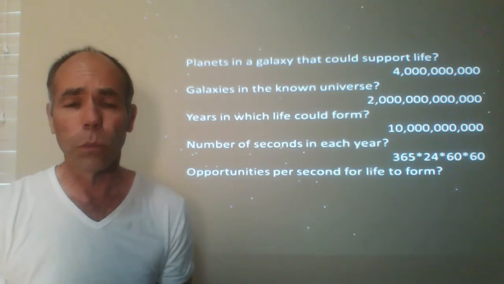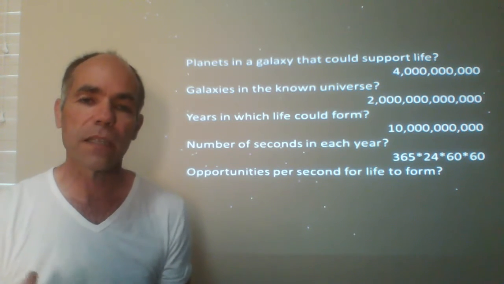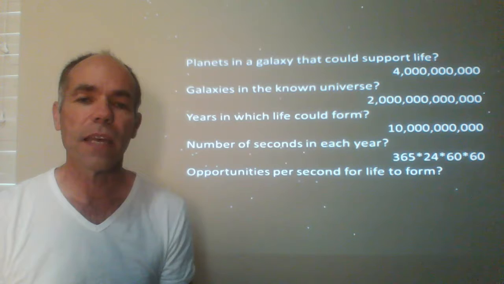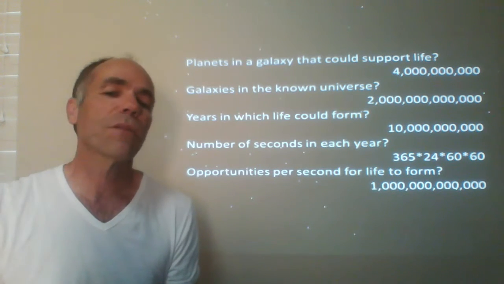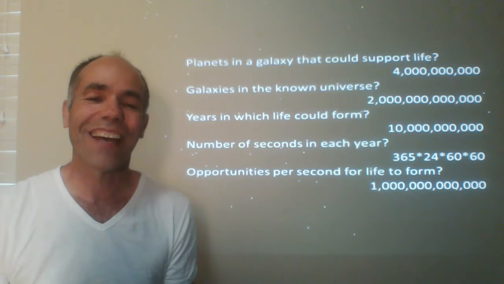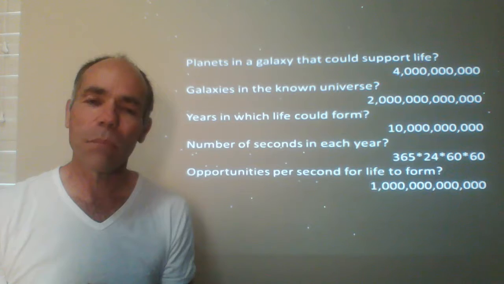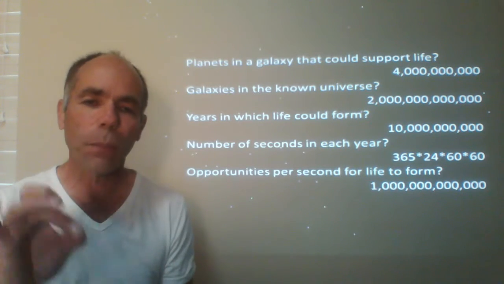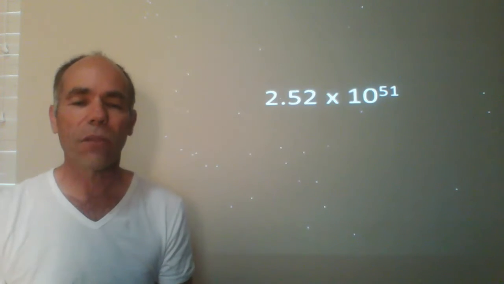And life would probably not form in the vast oceans, but probably in smaller ponds and still water. And so maybe there's a trillion places like that on the planet. I think that's a fairly generous number, but let's say there's a trillion opportunities in each second for life to form. So let's do the math on that.